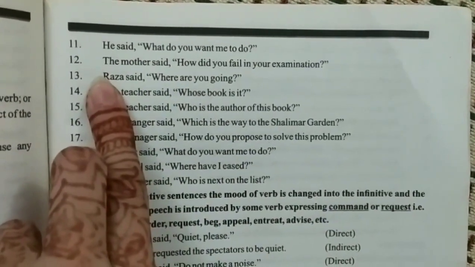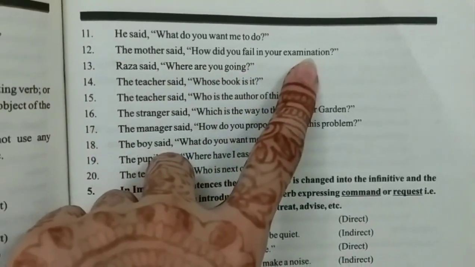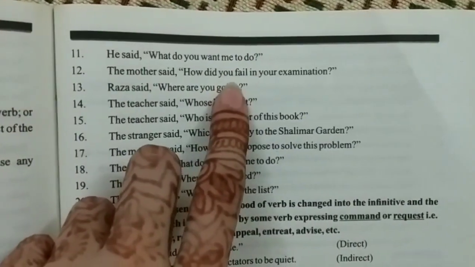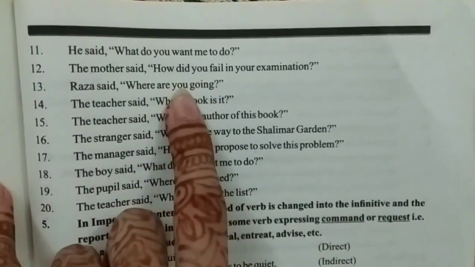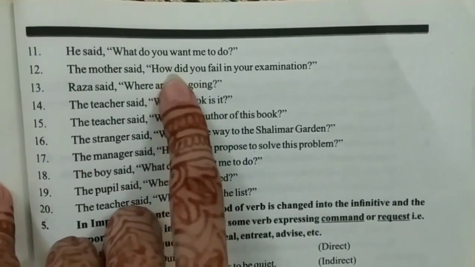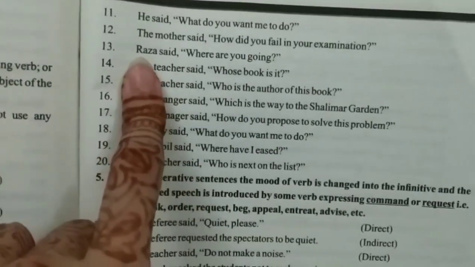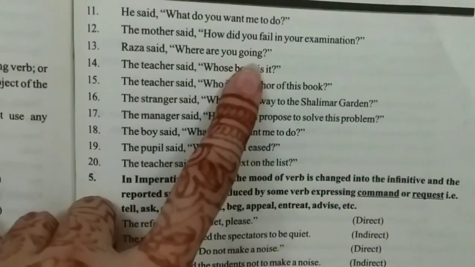Number 12, the mother said, how did you fail in your examination? The mother asked how I had failed in my examination. According to the rules of changing verb, this past indefinite tense is going to be changed into past perfect tense. Number 13, Raza said, where are you going?